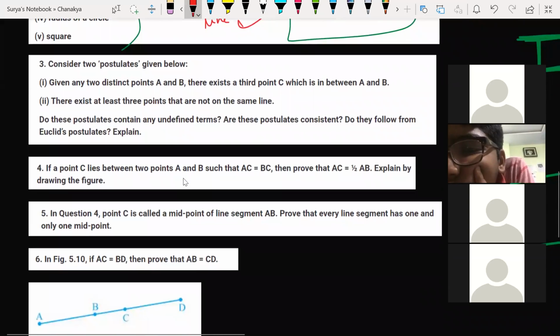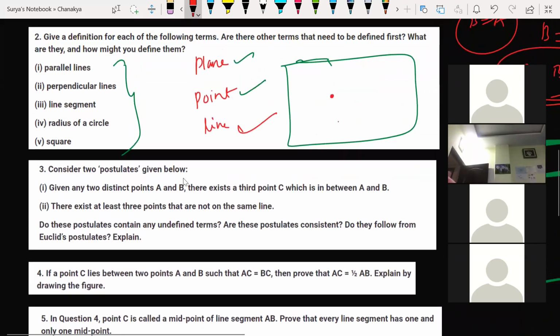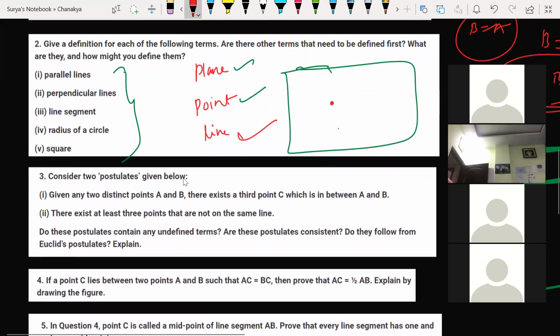Okay, third one. What is a line segment? Perpendicular lines are the lines which intersect each other at right angles. Very simple. So what is a line segment? A line between two points, which has two fixed points, a fixed distance.